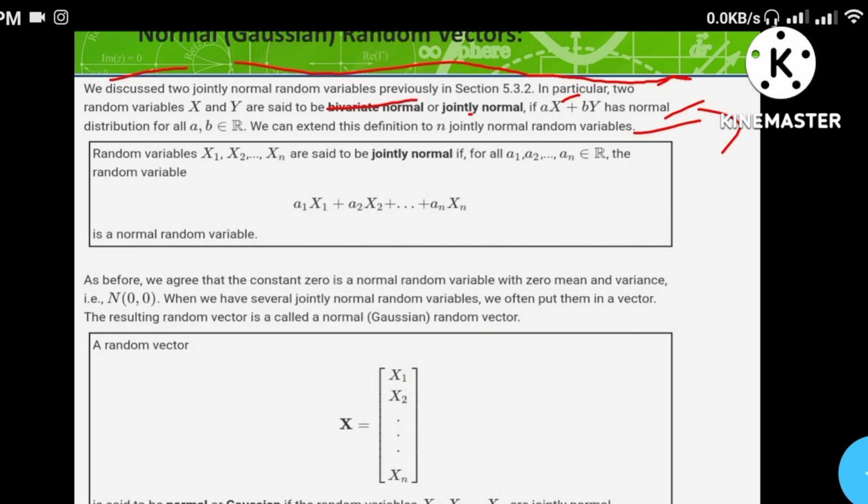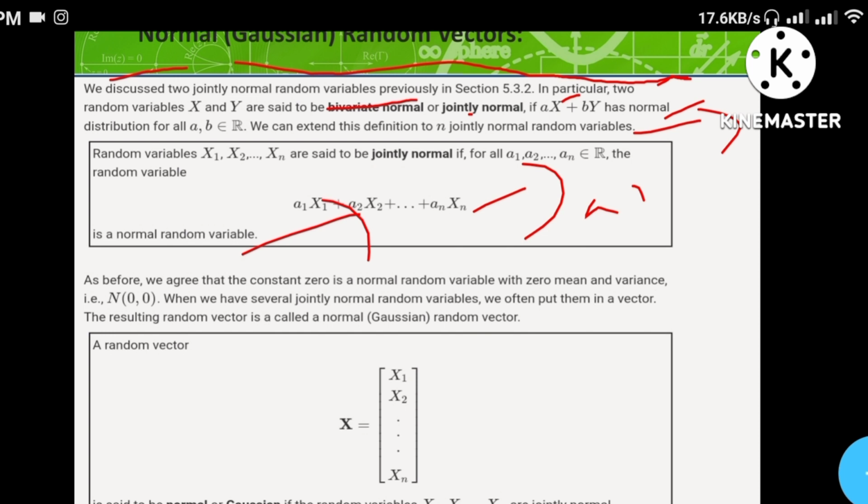Random variables X1, X2, up to Xn are said to be jointly normal if for all a1, a2, up to an, the random variable a1 X1 plus a2 X2 plus up to an Xn is a normal random variable. As before, we agree that the constant 0 is a normal random variable with zero mean and zero variance, N(0, 0).